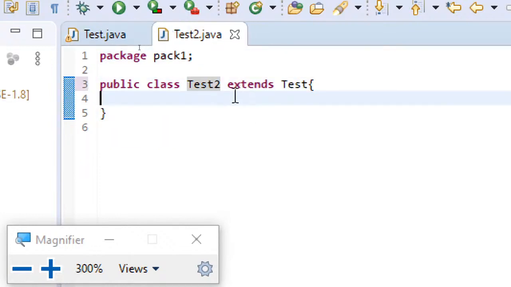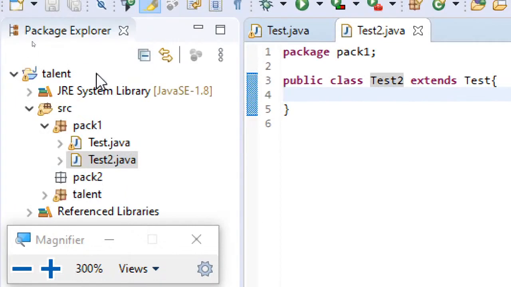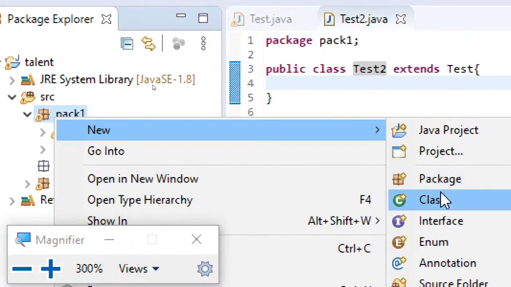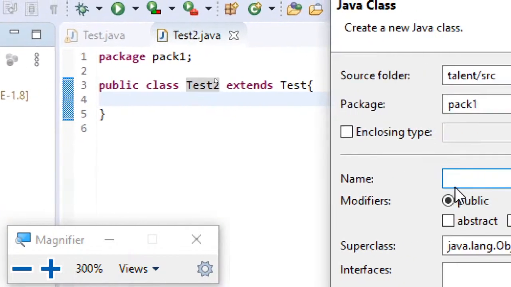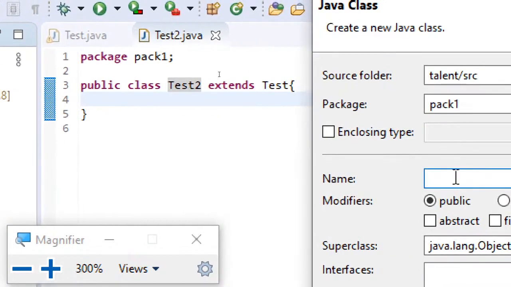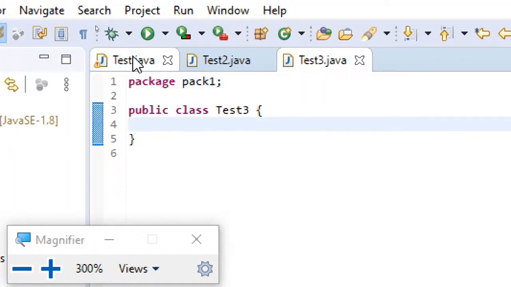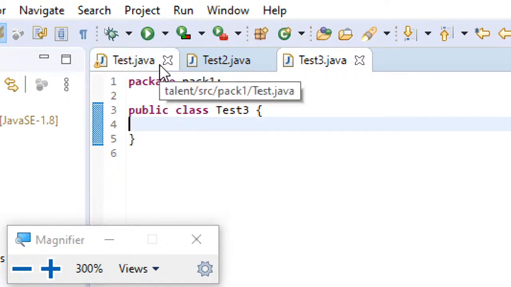Now what I will do is, I'll create one more class, and let's just name this test3. So it's not having any relation with test. Observe this difference carefully.